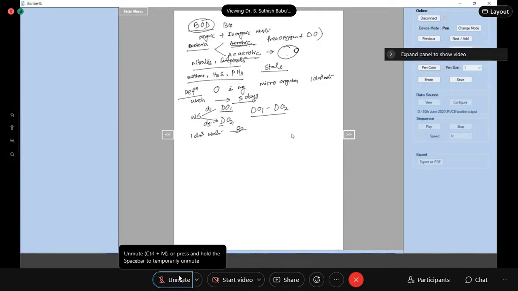Yes or no? Okay, to this water, take 1 dm cube of water and bubble oxygen into it under pressure for 24 hours. So the maximum amount of oxygen will be dissolved into the 1 dm cube of water sample.